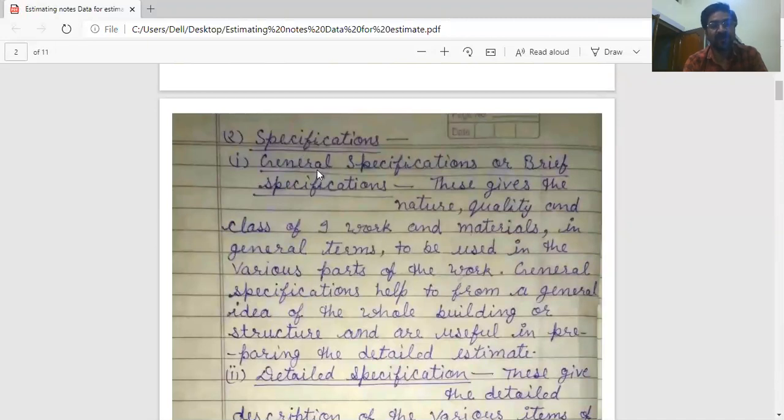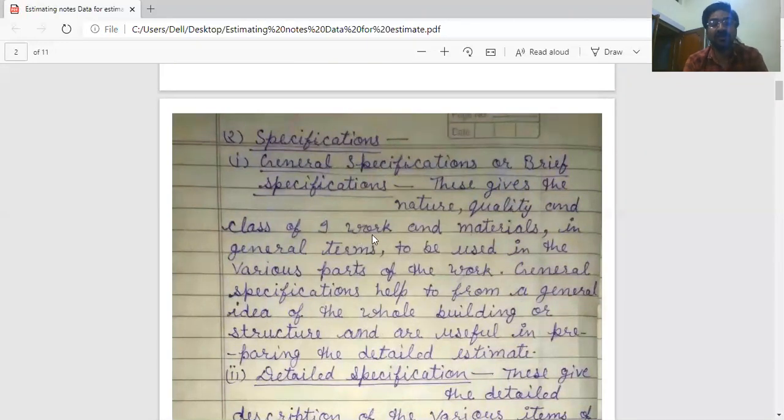Second data is specifications. There are two types of specifications. First is general specifications or brief specifications. These give the nature, quality and class of work and material.